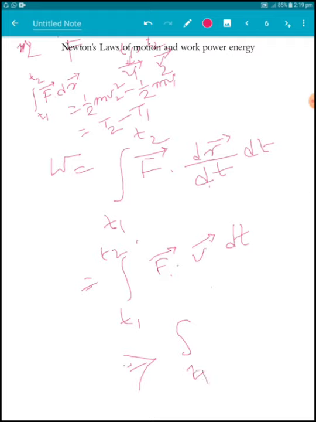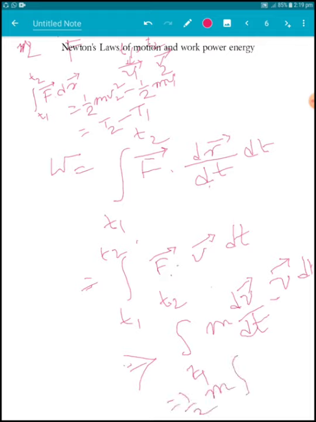Now F is equal to m dv/dt, so the integral from t1 to t2 of m dv/dt dot v dt.